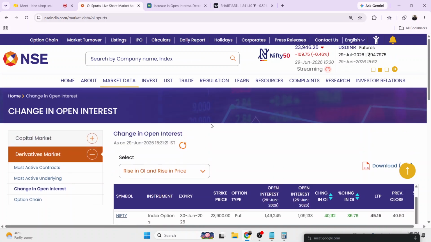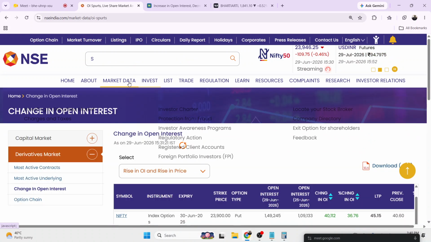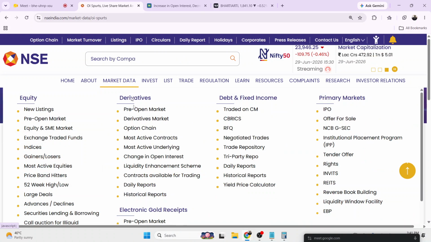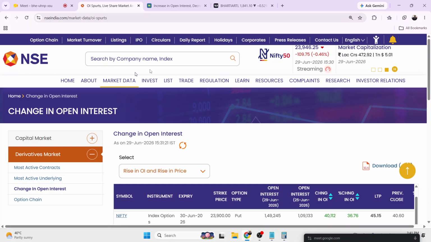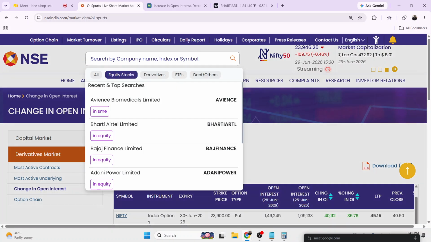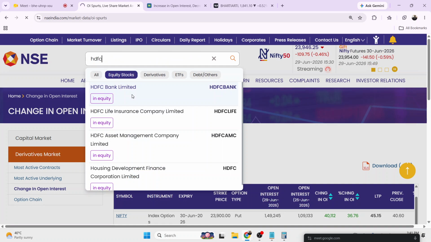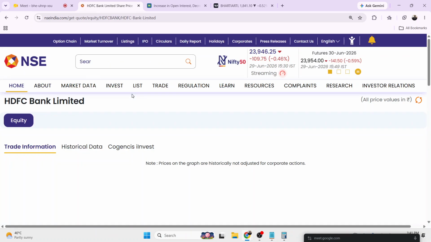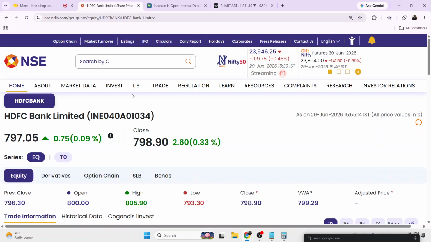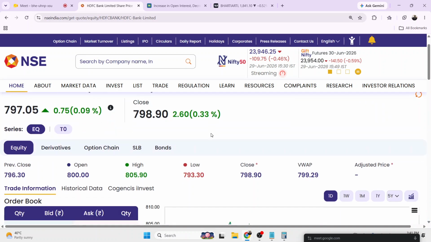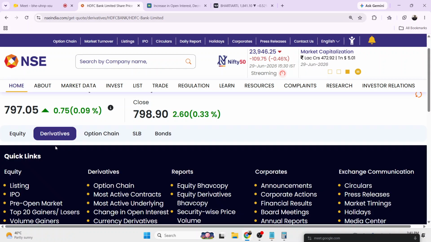Now again, here we can see the data of futures as well. If I look at any particular stock like HDFC, you can choose HDFC here as well. Sir, tomorrow's topic will be the combinations of long build up and short build up on the call side and put side. That you will teach in tomorrow's class? Yes, that's the topic. Okay.